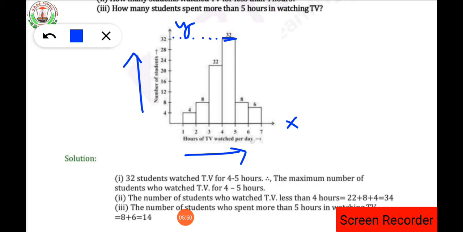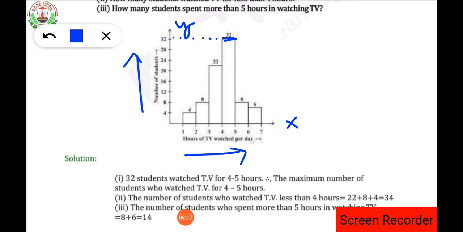So here the maximum number of students watching TV, how many are there? 32, isn't it? So here we can answer that 32 students watched TV for 4 to 5 hours. Therefore, the maximum number of students watched TV for 4 to 5 hours. Why do we have 4 to 5 hours?